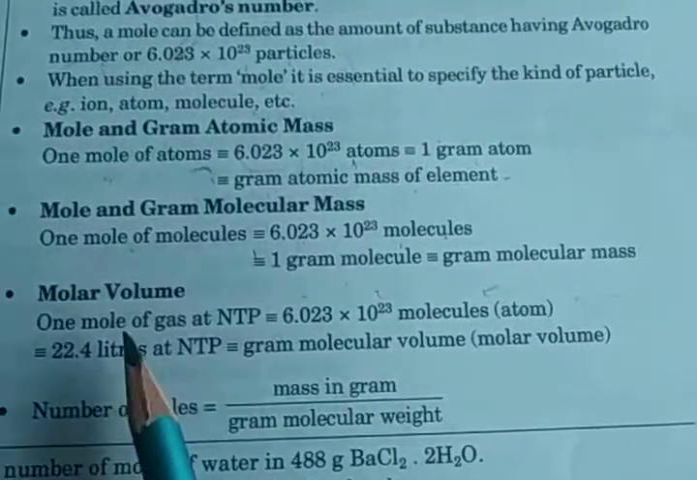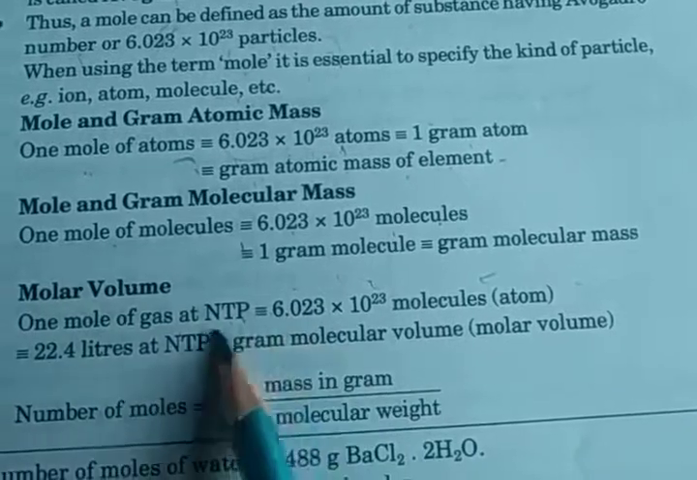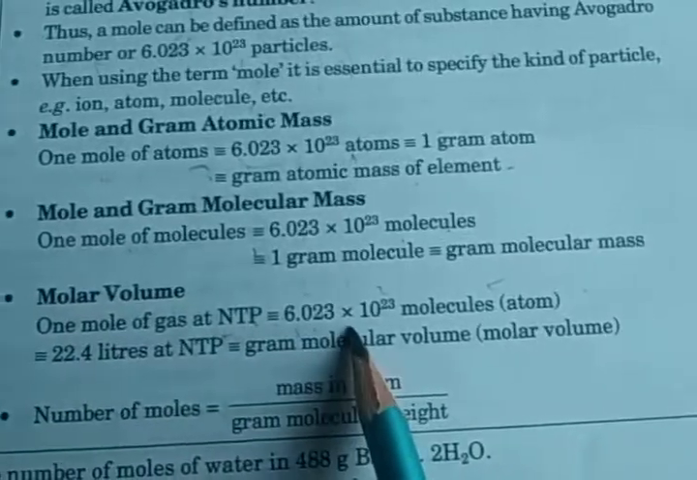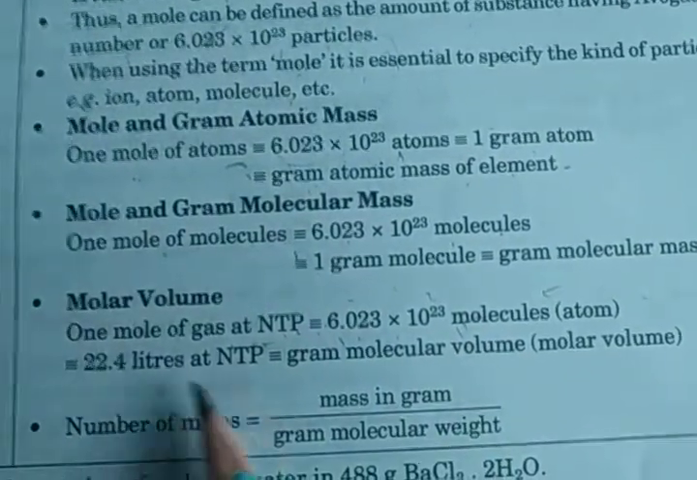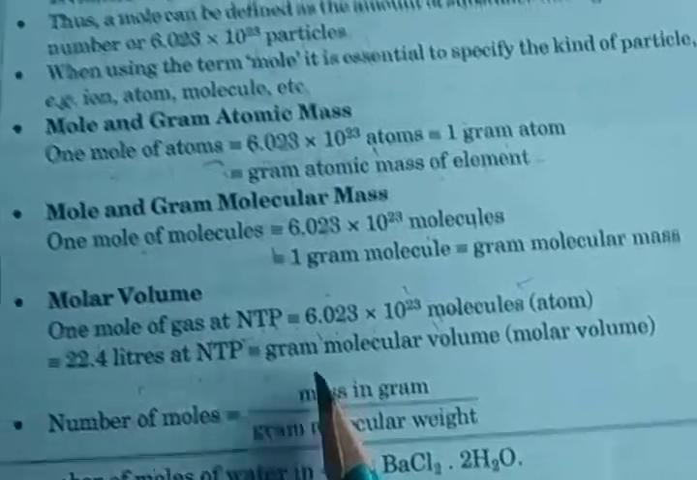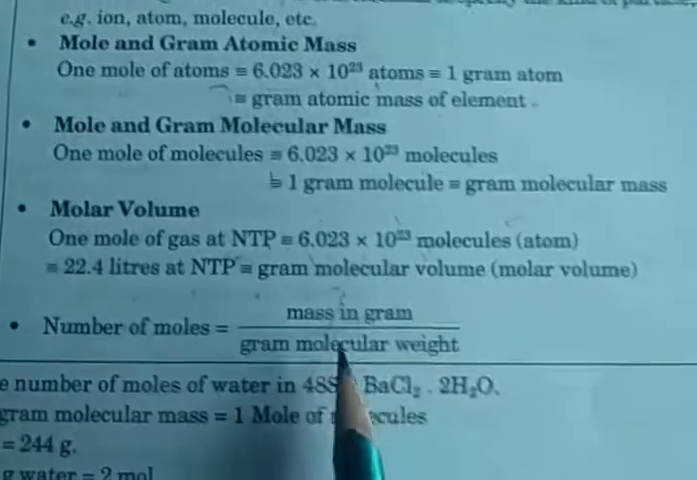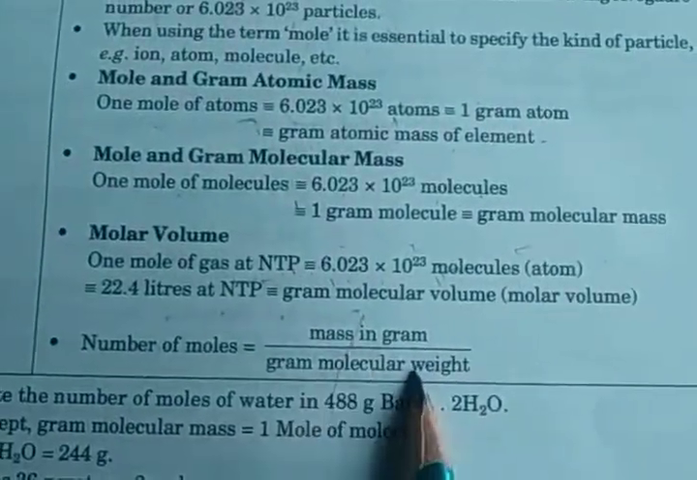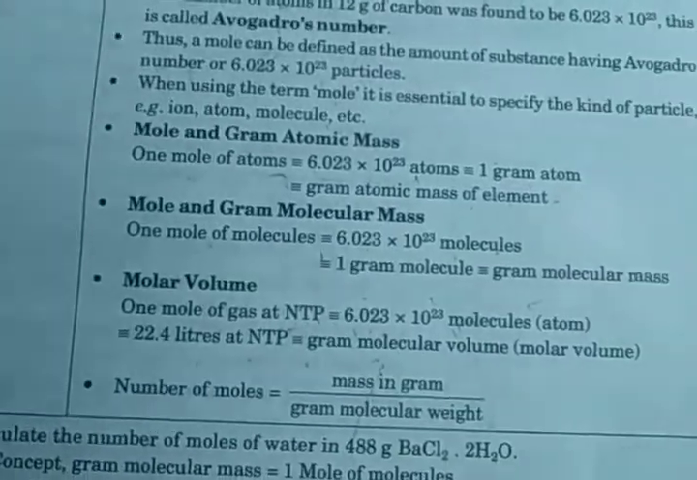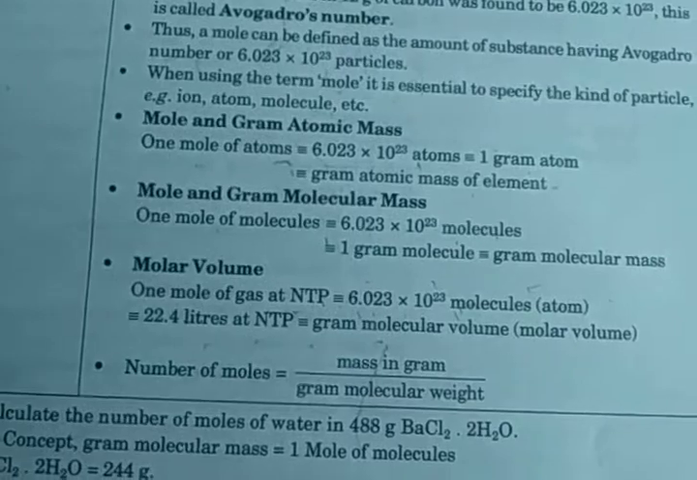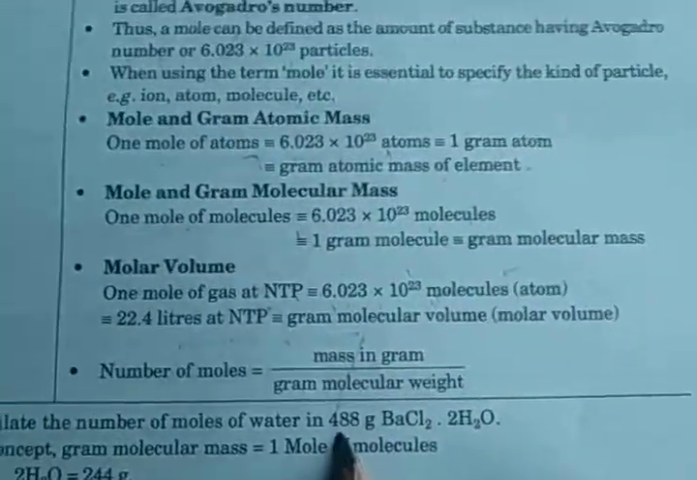Then molar volume. Molar volume means 1 mole of gas at NTP. NTP is normal temperature and pressure, so 6.023 × 10^23 molecules or atoms occupy 22.4 liters at NTP, the gram molecular volume, molar volume. The number of moles is found by this formula: mass in gram divided by gram molecular weight.